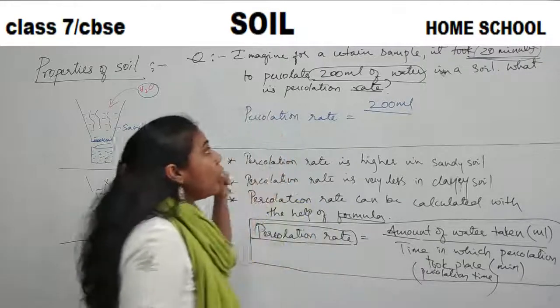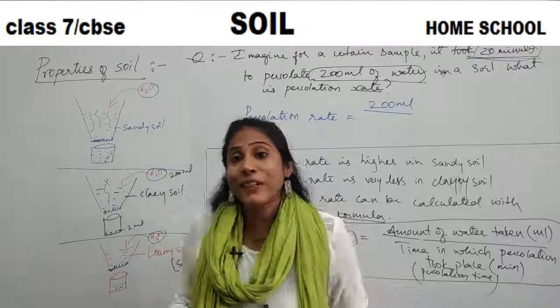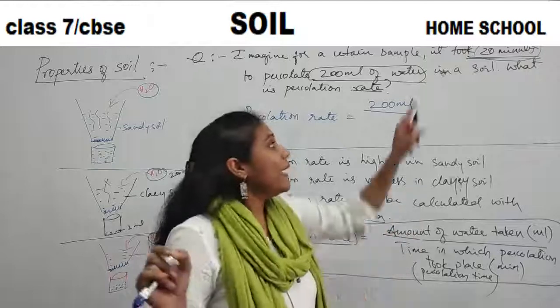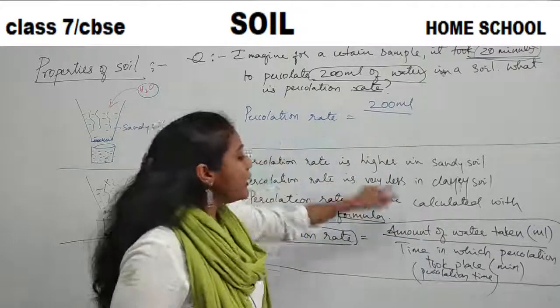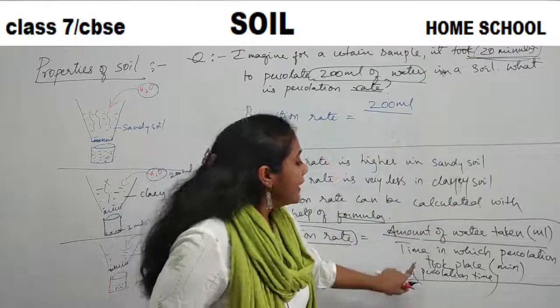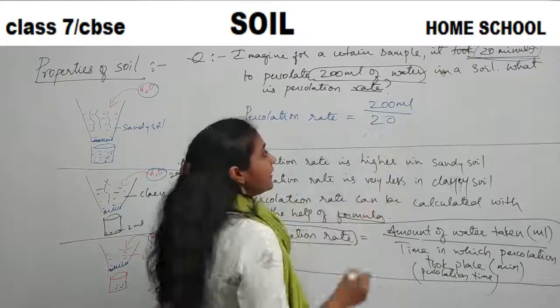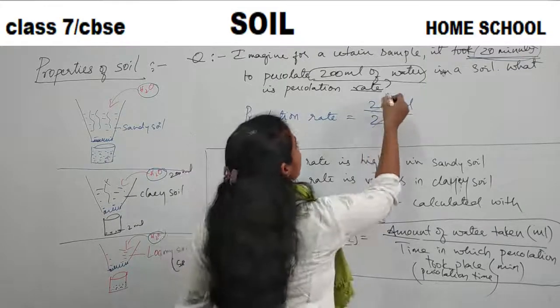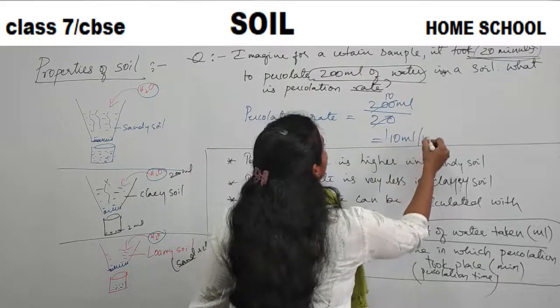For all the 200 ml of water to penetrate into the soil, it took about 20 minutes. So percolation rate is equal to amount of water, that is 200 ml, divided by time taken for percolation, that is 20 minutes. Right? 20 twos are 40, so your answer is 10 ml per minute.